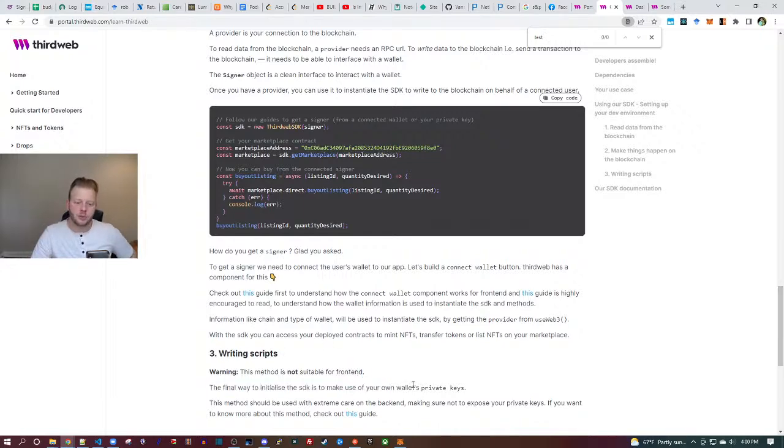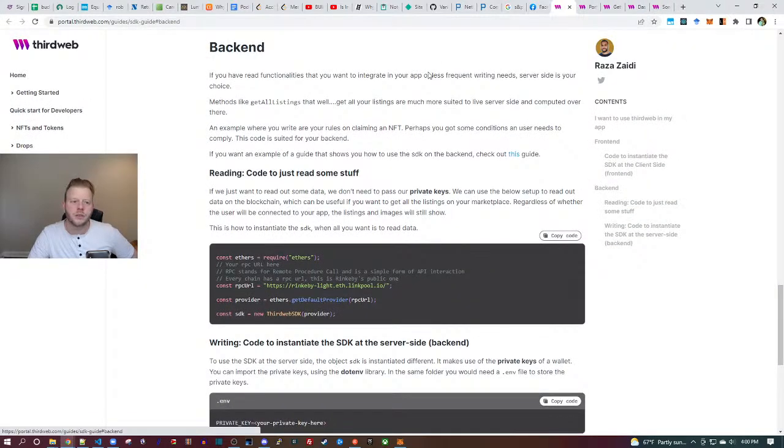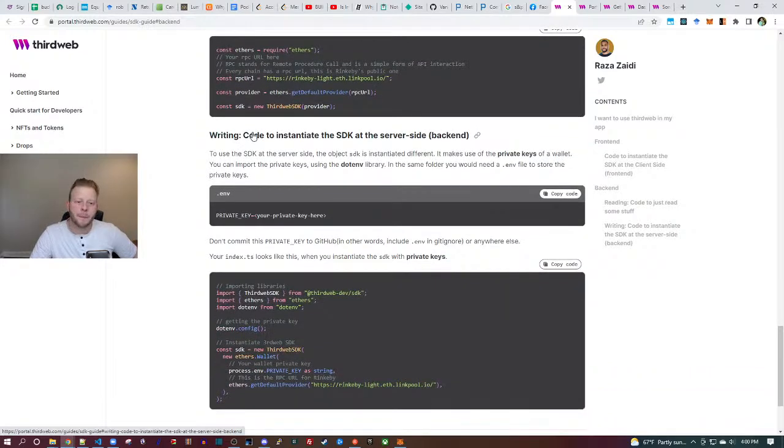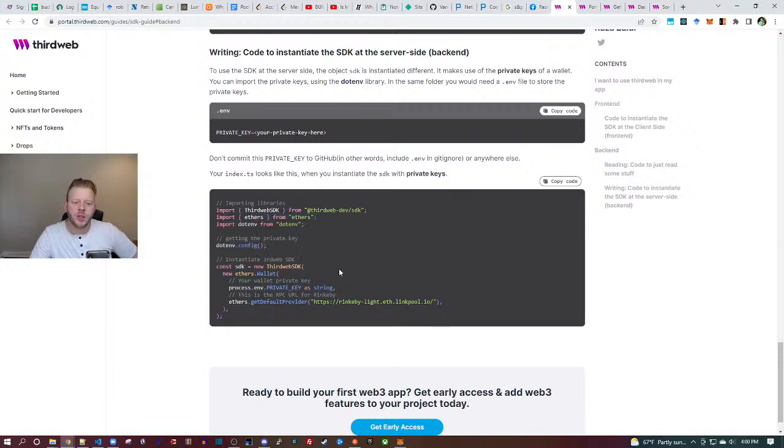Warning, this is not suitable for front end. I like that they call that out. So let's go to, should be used with extreme care on the back end, making sure not to expose your private keys. Check out this guide. Okay, so this seems like what I'm looking for, actually.